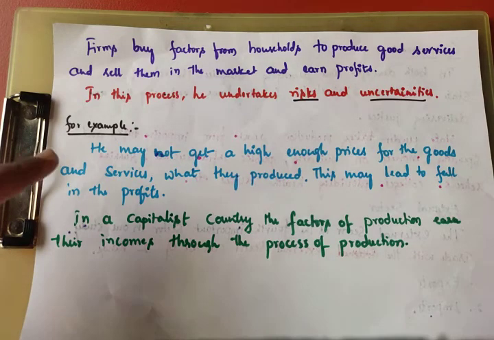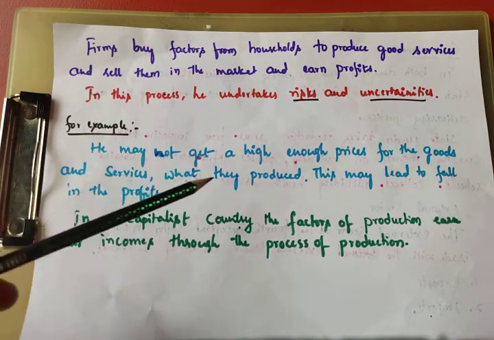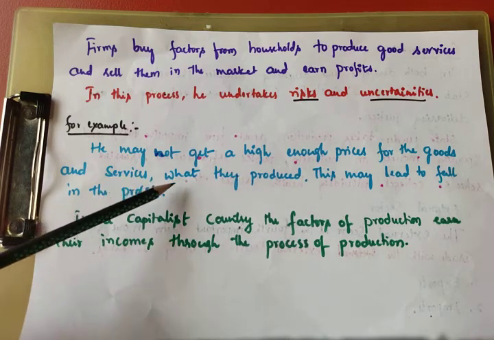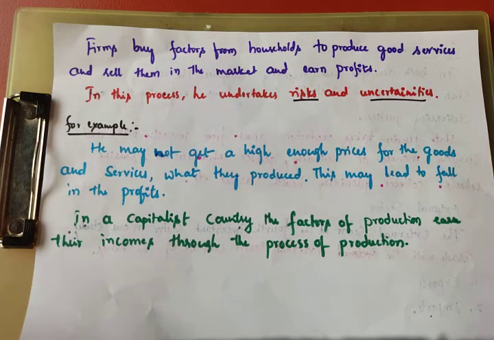For example, the producer may not get high enough prices for the goods and services produced. This may lead to a fall in profits. If he does not get a sufficient price, he will face a loss. At that time, no profit.